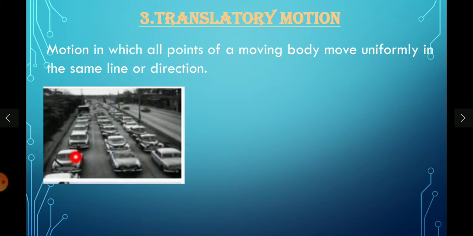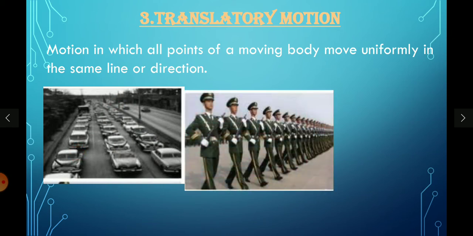See, there are three lines of cars moving here, and there is an army parade here, which we will see at Republic Day time. So there are three different bodies or different points on the same straight line, right? Like this. And if they start moving, they will carry this point as it is.